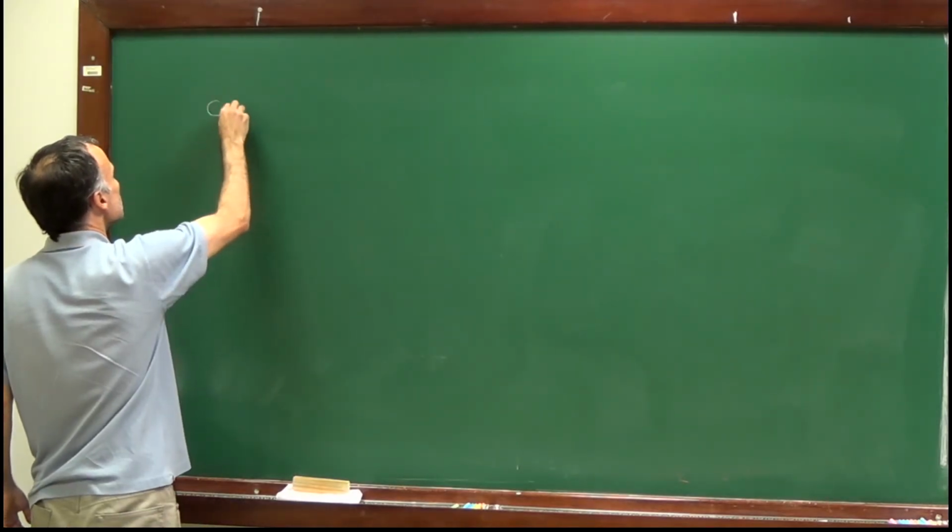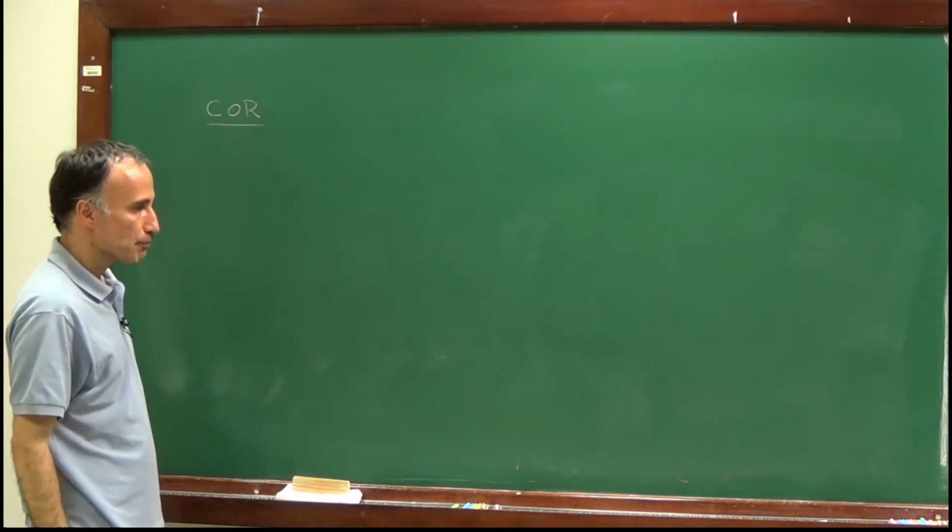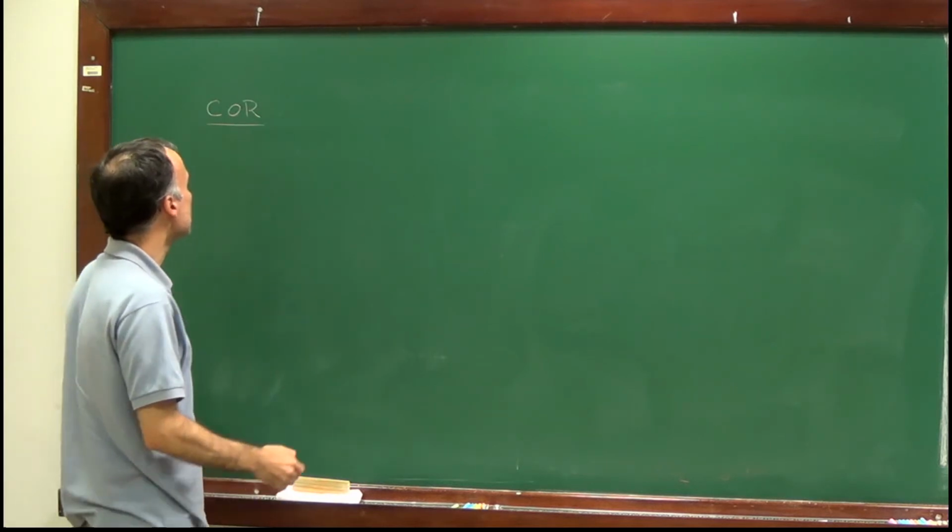So now let me just conclude this sequence of properties of the integral with an estimate.